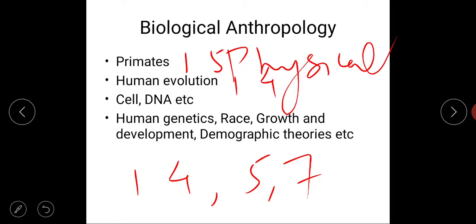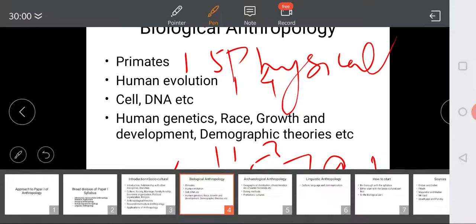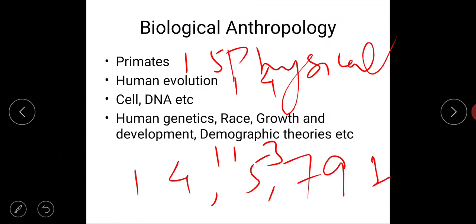After this, all the other topics are from the socio-cultural part. Then directly we move on to topic number 9.1, which is human genetics. From 9.1 to 11.3, all these topics are a part of biological or physical anthropology.